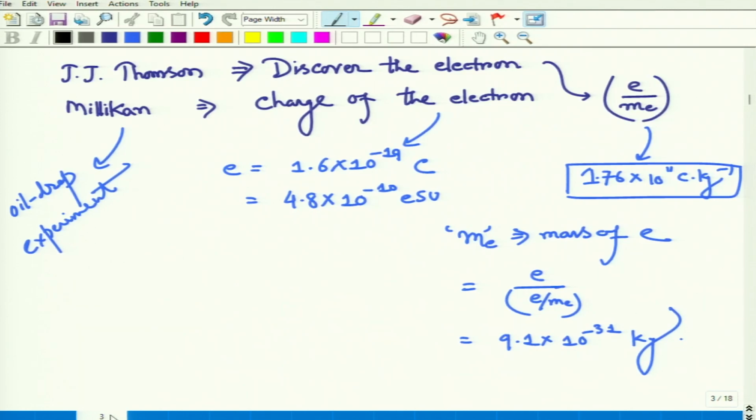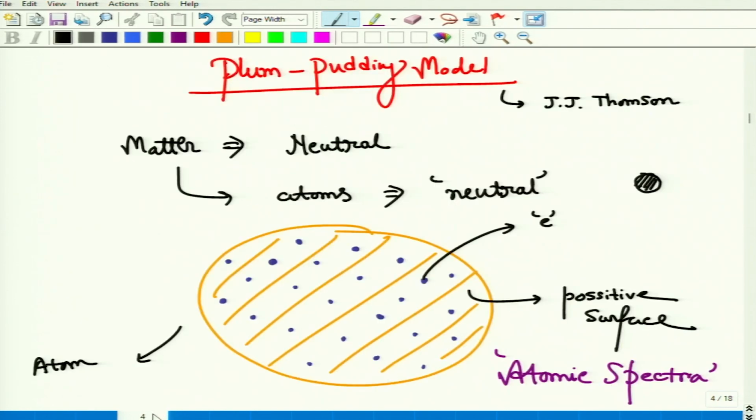And as the electron is negatively charged, there should be some positive charge present in the atom as well. Following his observation, J.J. Thomson proposed the plum pudding model, which says that there is a positive surface, and on this positive surface the electrons, the negatively charged particles, are embedded.